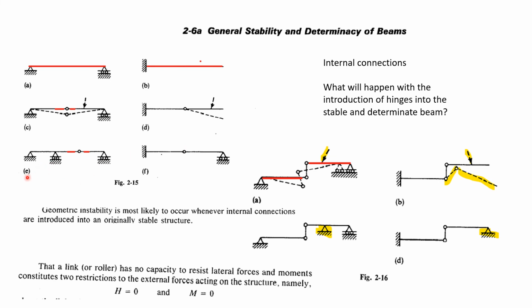If this is done, the beam will be restored to a statically stable and determinate state.